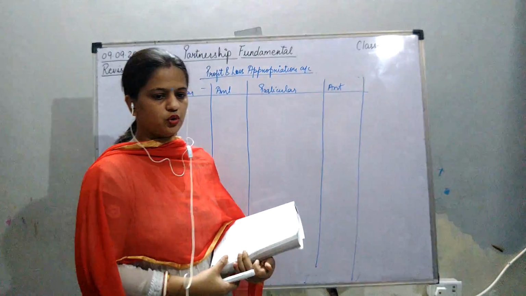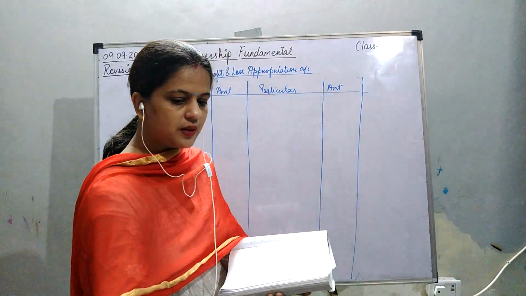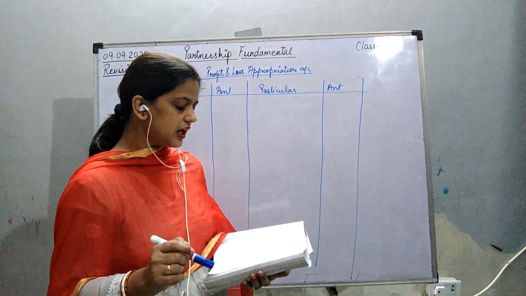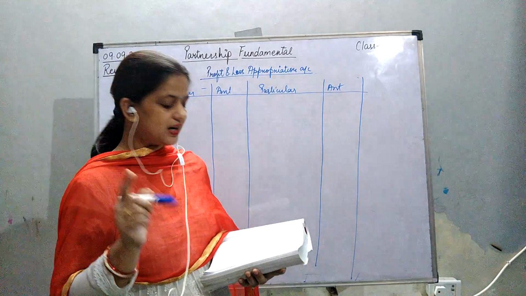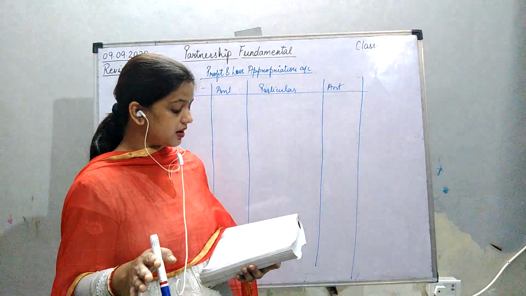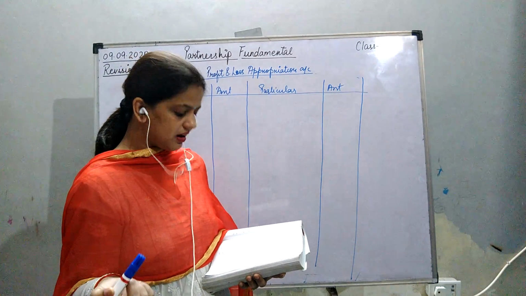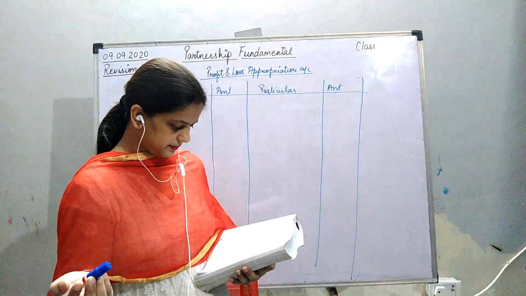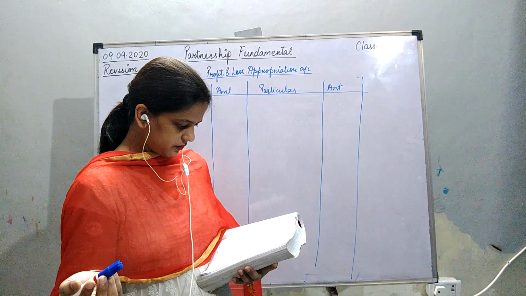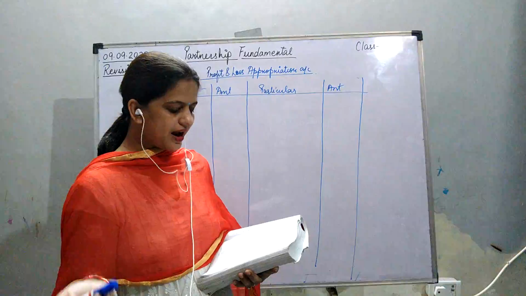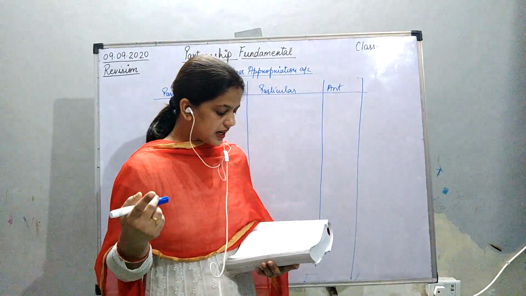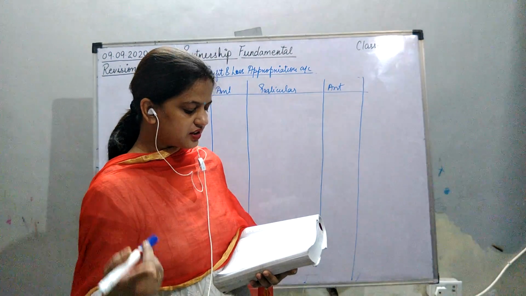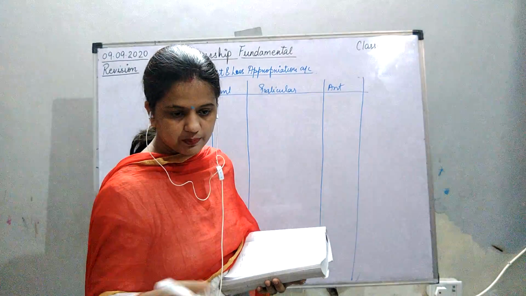The important thing that you have to see is that in this question the profit distribution is given. Profit earned in any year will be distributed up to 1,80,000 equally to the partners. Profit over 1,80,000 is shared 1/3 to P, 1/6 to Q, and 1/2 to R. The next one is allow interest on capital at the rate of 6% per annum and charge interest on drawing at the rate of 8% per annum.